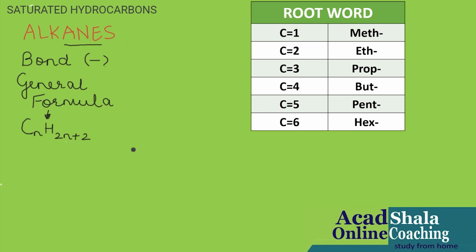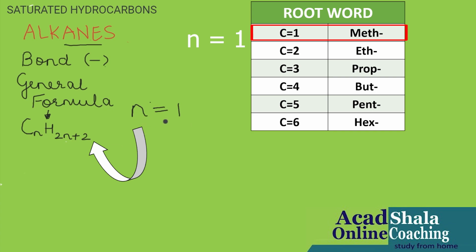Now, let's get started. When n is equal to 1, and what is n? That is the number of carbons, Cn. When n is equal to 1, we will put the value of n equal to 1 in the general formula CnH2n plus 2.